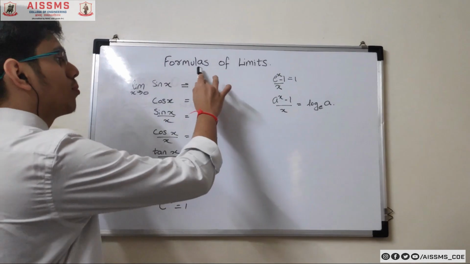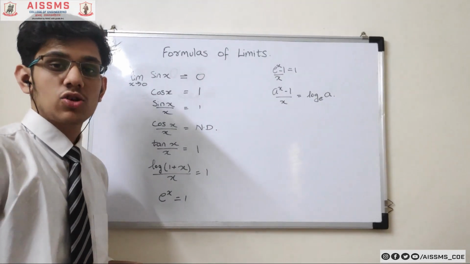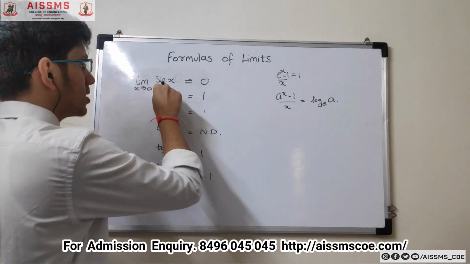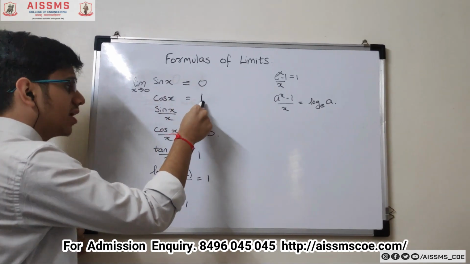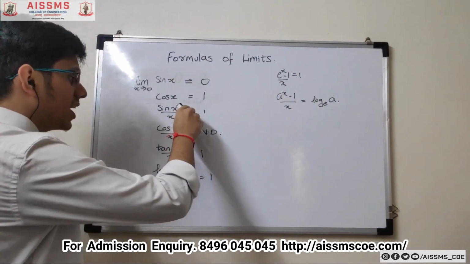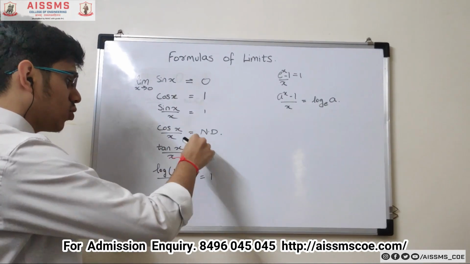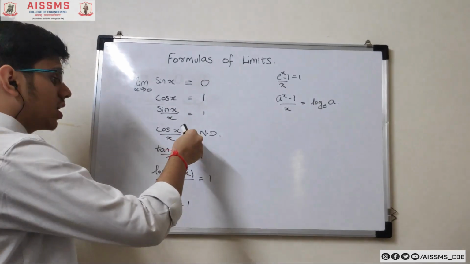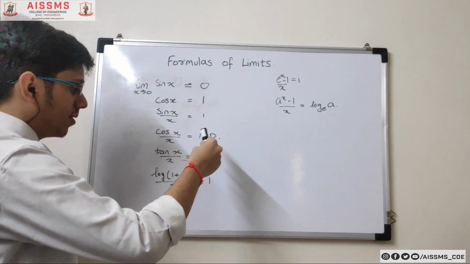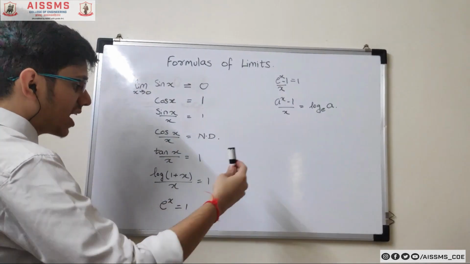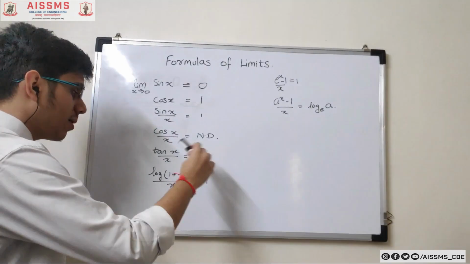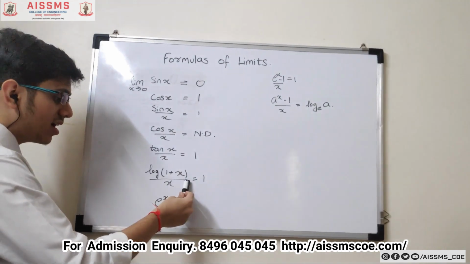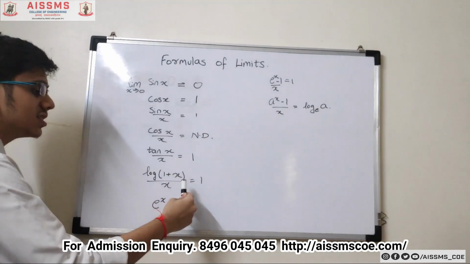Now I'll explain the basic formulas of limits which you will require in solving the sums. First, when we take the limit x tends to 0, sin x is 0 and cos x is 1. When we take the limit x tends to 0, sin x upon x gives us 1, and cos x upon x is not defined because cos 0 is 1 whereas 1 upon 0 is not defined. Then tan x is nothing but sin x upon cos x, so tan x upon x gives us 1. Then log of (1 plus x) divided by x, where the limit of x is 0, gives us 1.